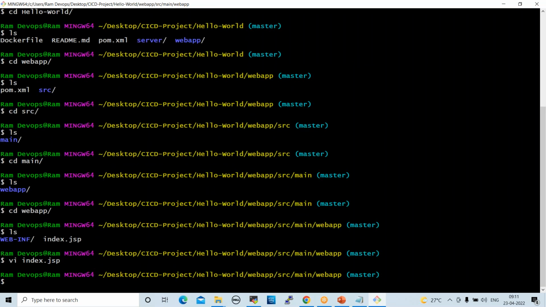Commit. Adding to staging, right? First we have to add to staging.